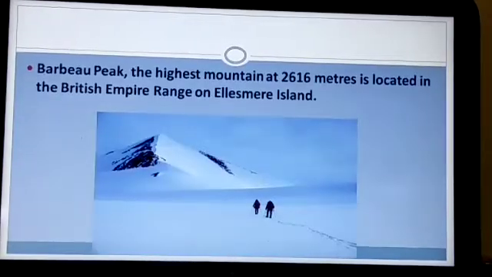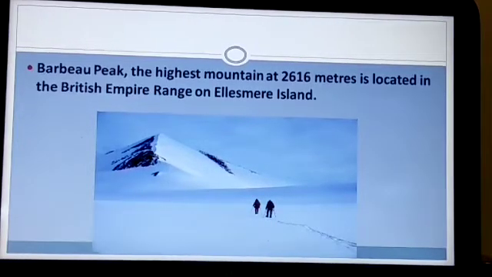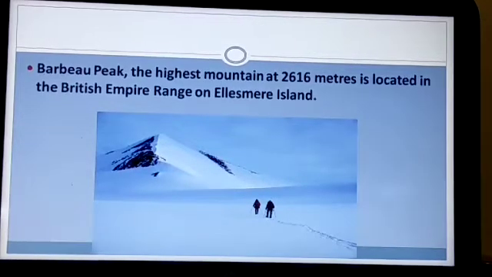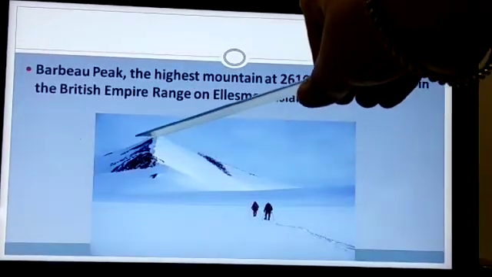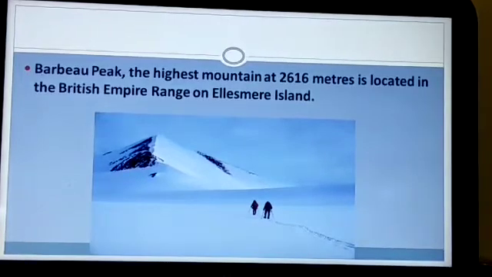The highest mountain of the Arctic Archipelago is the Barbe Peak. Barbe Peak, the highest mountain at 2616 meters, is located in the British Empire Range on Ellesmere Island. Ellesmere Island is one of the 36,000 islands located in the Arctic Archipelago, and the highest mountain of this particular range or area is the Barbe. This is the image of Barbe Peak. You can see the hilltop or the peak of the mountain is very easily visible.